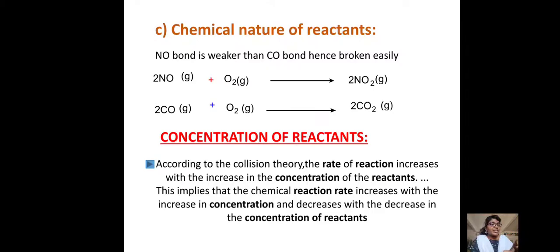According to collision theory, if there are more collisions, then there will be more production of the product. If there is more concentration, there will be an increase in the rate of reaction, because the number of collisions increases. That is, if the concentration of the reactants increases, then the rate of reaction also increases. Let us understand with a simple example.